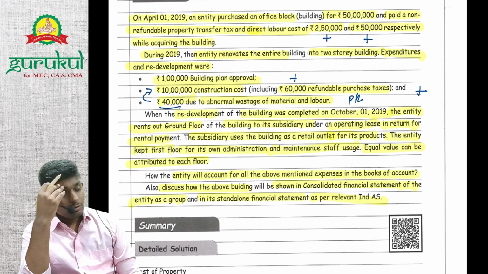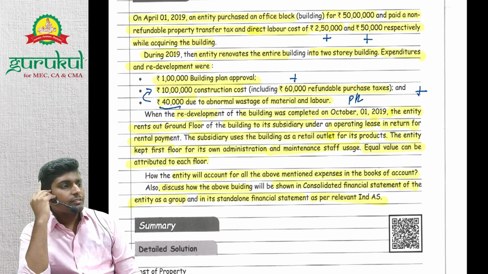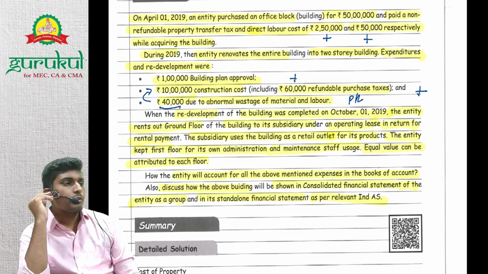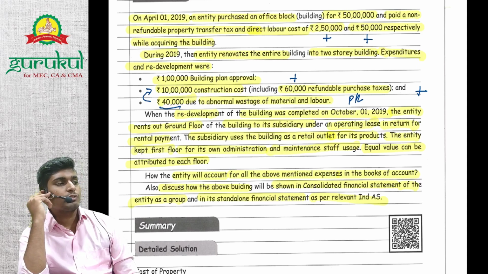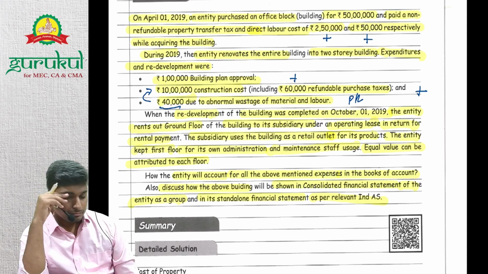Okay. So as per relevant Ind AS, in the standalone balance sheet of the parent, whether it will be investment property, whether it will be PP, or both, right? Because one floor it's using for investment purpose and one floor it's using for own use. So we'll have both values. In the CFS, it is PP because overall it's own use only. And in the subsidiary, it's PP, right?